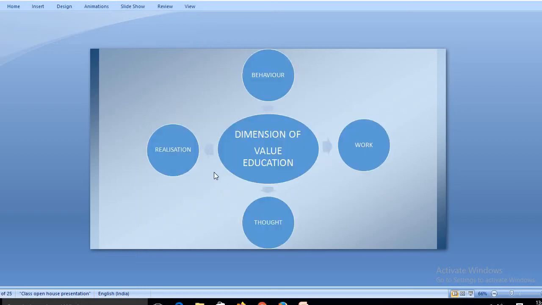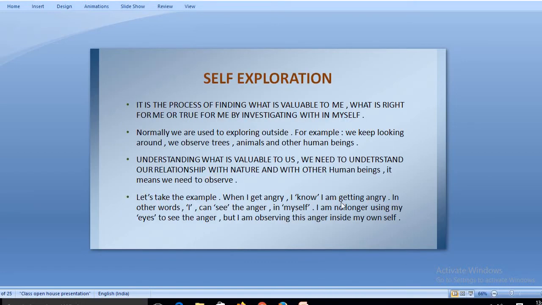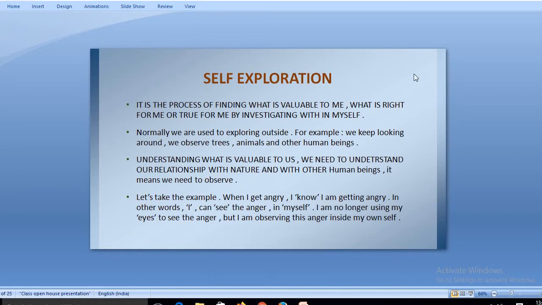Now let's take an example: when I am angry, I know I'm getting angry. In other words, I can see the anger in myself. I'm no longer using my eyes to see the anger, but I'm observing the anger inside my own self. This is a very good example. When somebody gets angry, he is able to visualize it, to realize that he is getting angry, but his own eyes can't see it. It is just the feeling, the realization that someone has within their own self.